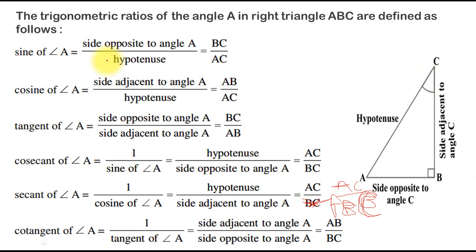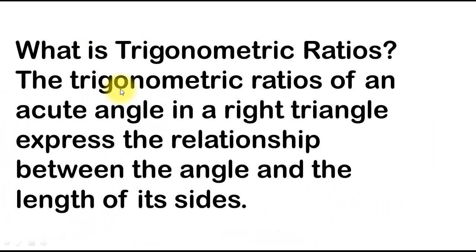Now you can observe one thing: cosecant is the reciprocal of sine, secant is the reciprocal of cosine, and cotangent is the reciprocal of tangent. See the short form: sine of angle A is sin A, cosine of angle A is cos A, tangent of angle A is tan A, cosecant of angle A is cosec A, secant of angle A is sec A, cotangent of angle A is cot A. See the terms sin theta, cos theta, tan theta, cosec theta, sec theta, cot theta. These are called trigonometric ratios.